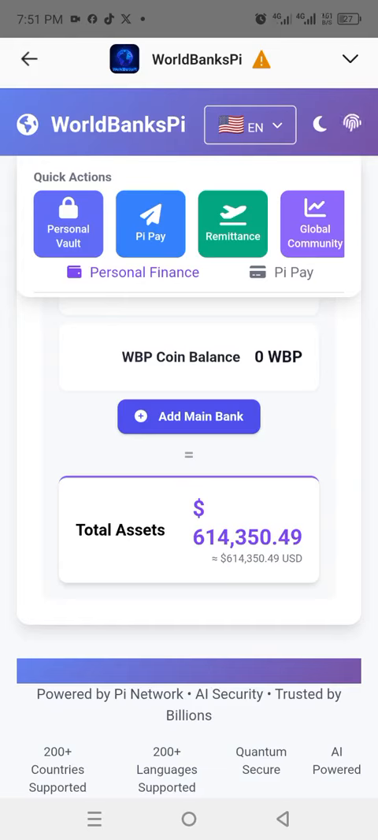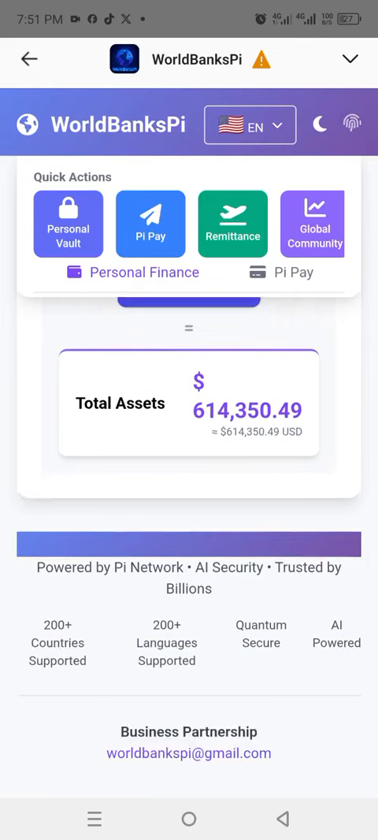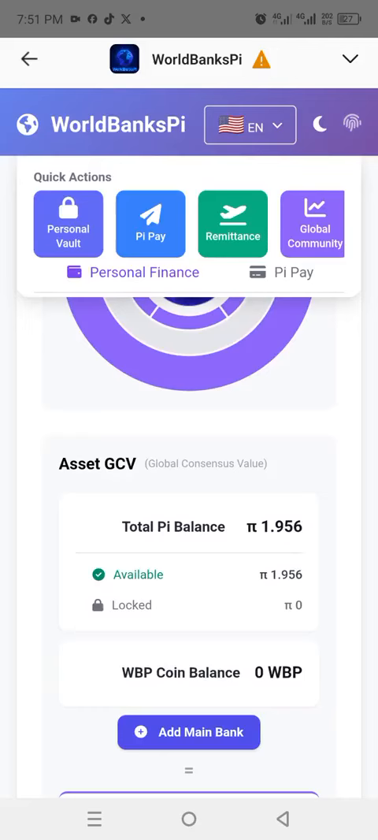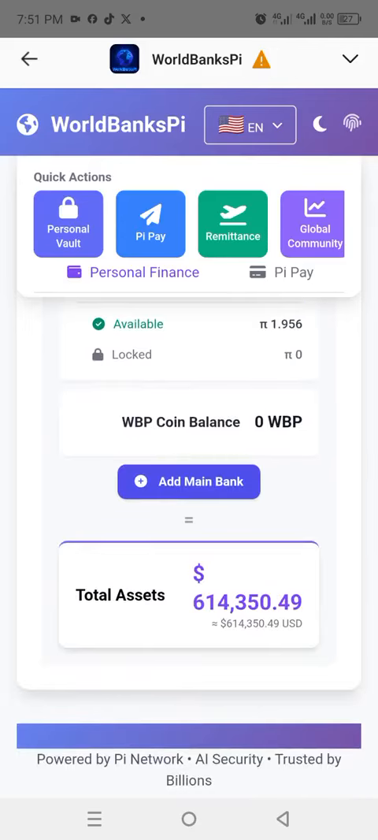That is what we are talking about. So GCV Pi is real. It is on the Pi utility apps, the mainnet apps. Yes, so they have started building up. Very soon, all the apps will surely activate the GCV apps.